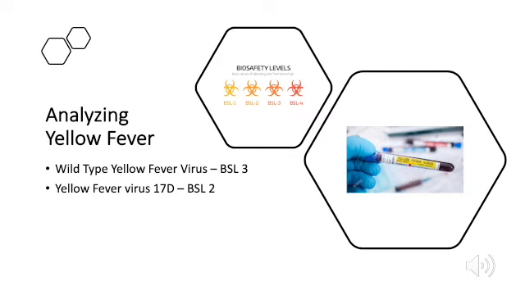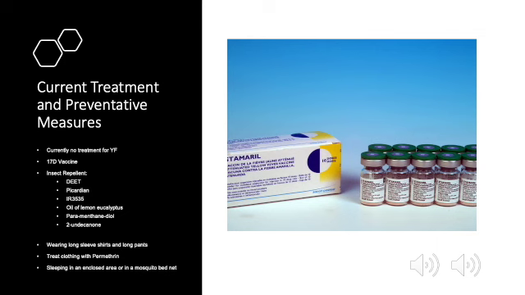The first one is wild-type yellow fever virus, which is considered to have a biosafety level of 3. The second strain type is the yellow fever virus 17D, which has a biosafety level of 2, which is currently used for treatment for yellow fever in many parts of Africa and the Americas. Currently, there is no cure for yellow fever. However, scientists in research and development are creating a yellow fever vaccine with the yellow fever strain 17D.